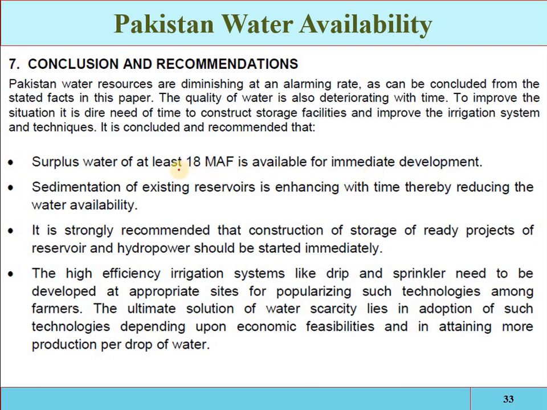As we have discussed, the average annual flow of the river is 144 million acre feet, and we are utilizing only 90 to 100 million acre feet of water. The rest of the water we are directly discharging into the Arabian Sea, which is a form of loss. That water can be utilized if we develop some infrastructure.